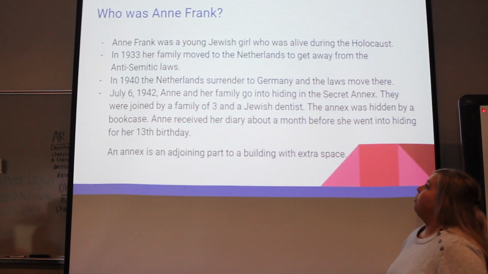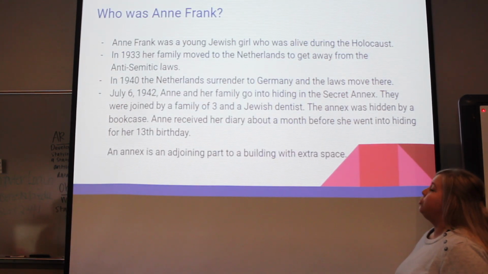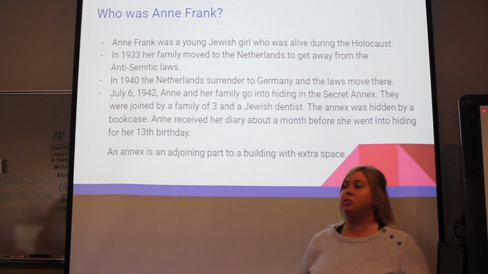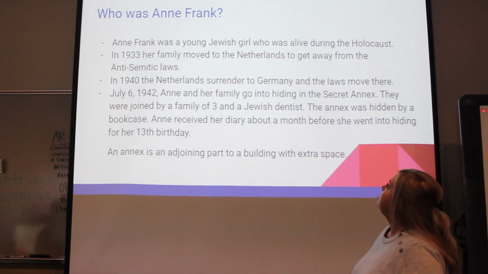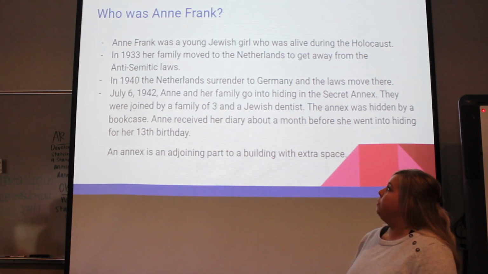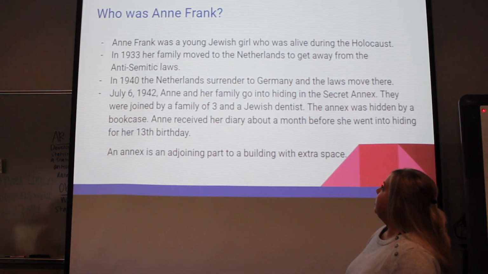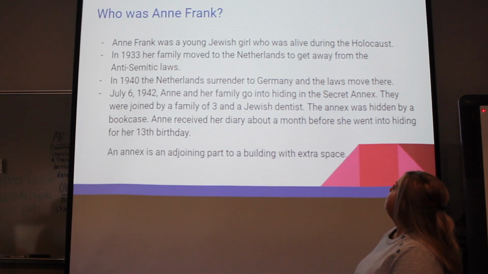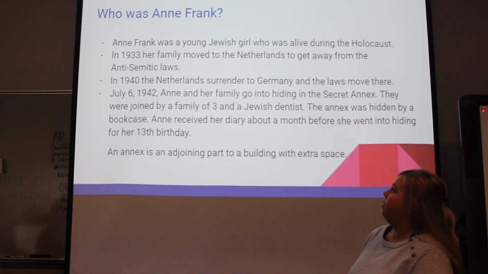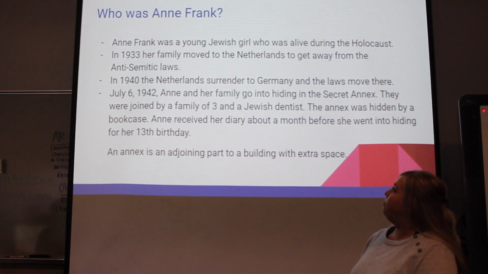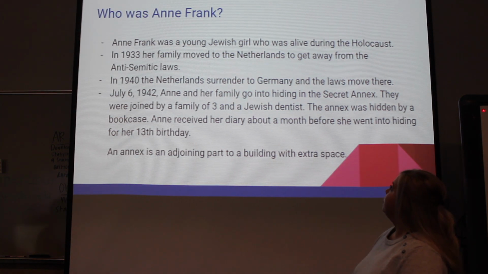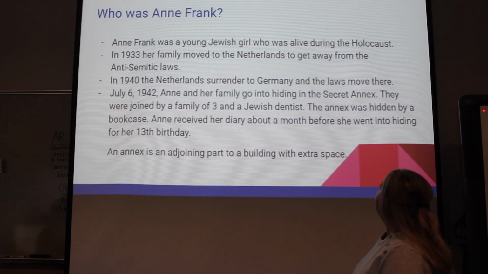So who was Anne Frank? She was a young Jewish girl that was about your age. She was about 10 years old. She was alive during the Holocaust with her family. In 1933, her family moved to the Netherlands to get away from the anti-Semitic laws. And in 1940, the Netherlands ended up surrendering to the Germans and the laws followed there.